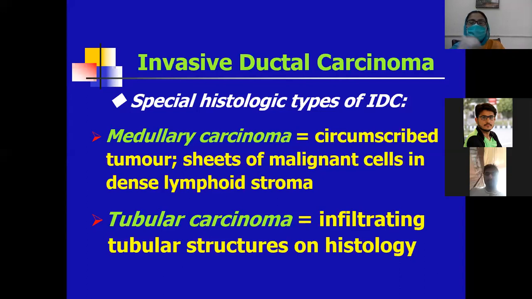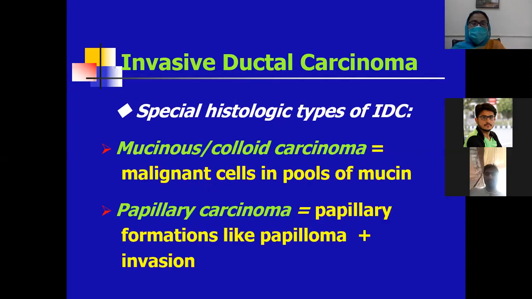Then the third important type is tubular carcinoma, in which the tumor cells are arranged in tubule formation, with a teardrop appearance of the tubules on histology. The other types include mucinous type or colloid carcinoma.